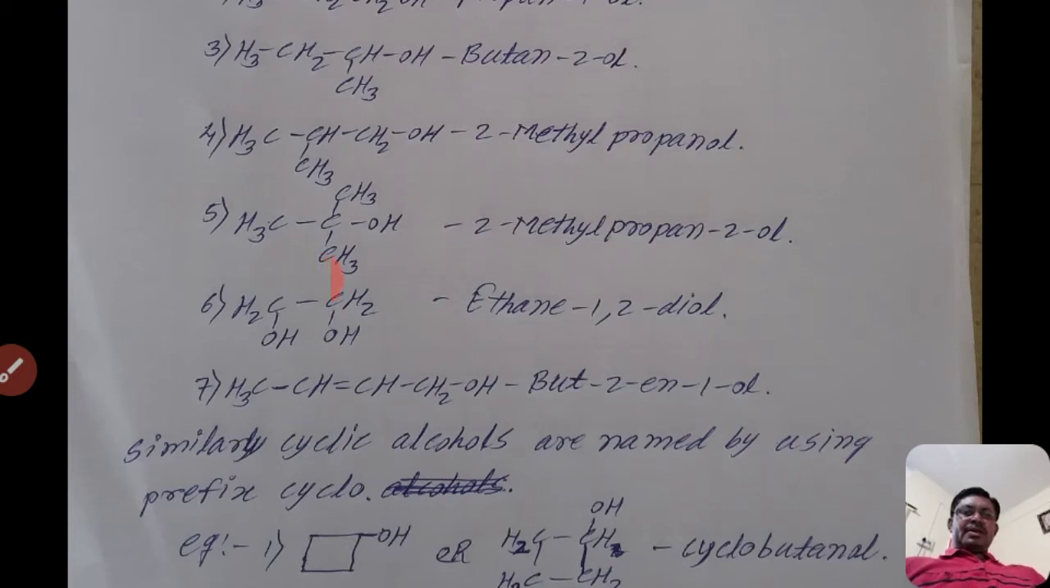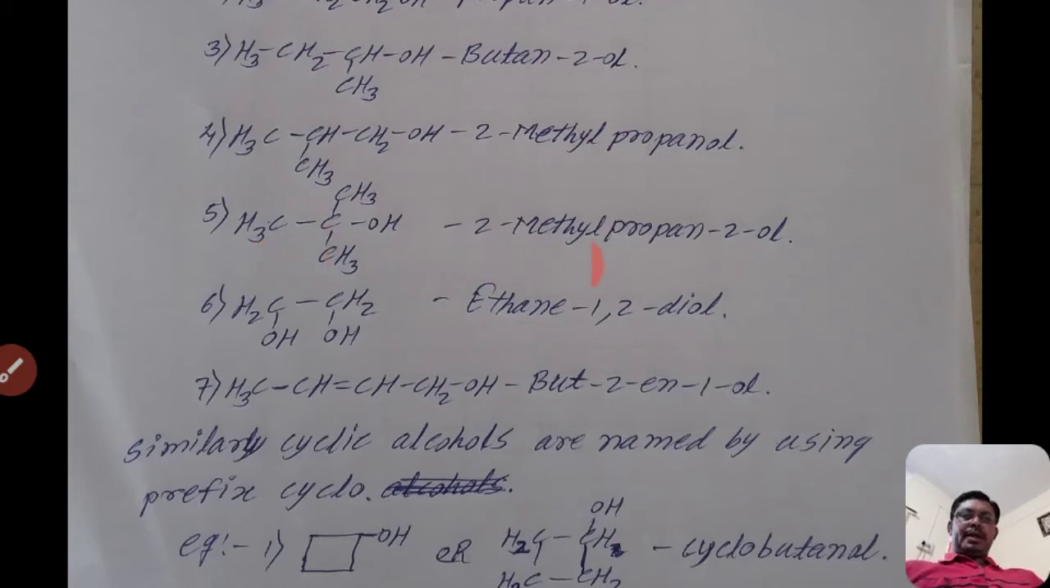Where is the longest continuous carbon chain? See here. If we consider that chain, it contains only 2 carbon atoms, so you must select the vertical chain, 1, 2, 3. At the second carbon atom there is a hydroxyl group, and at the same carbon atom there is a branch, that is a methyl branch.